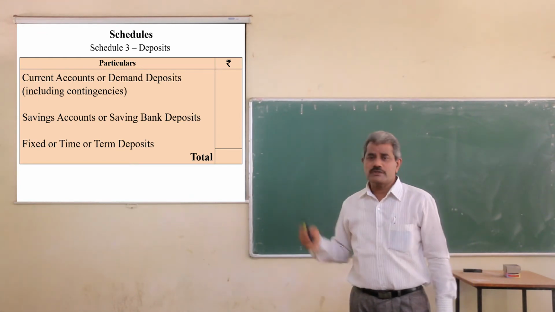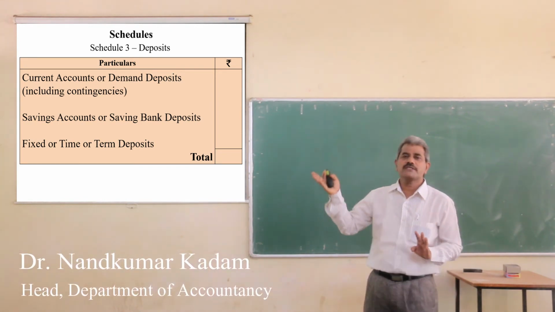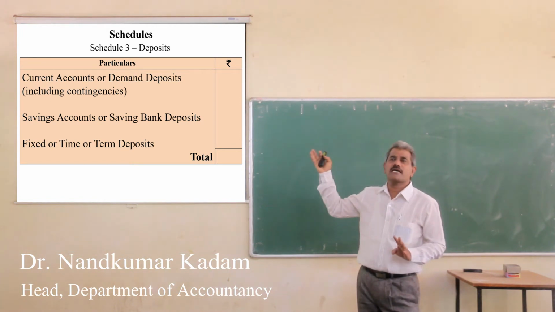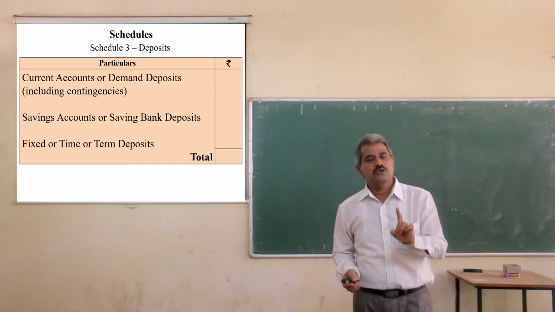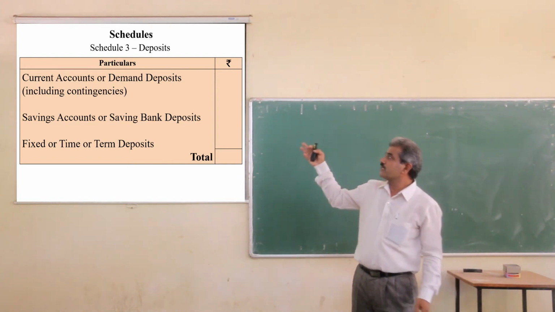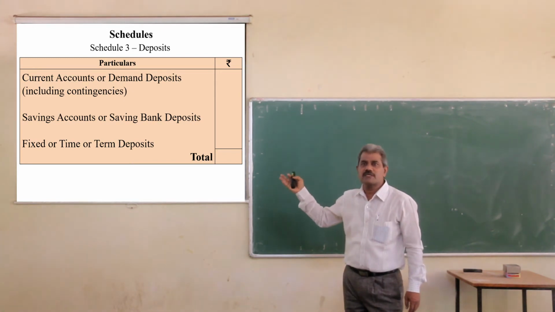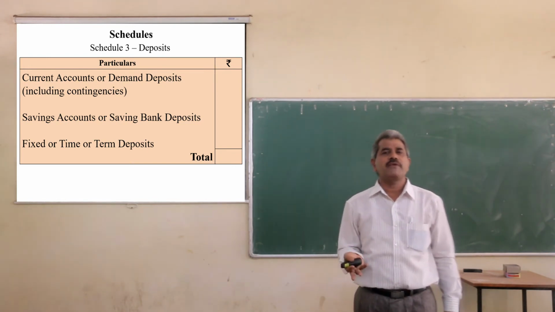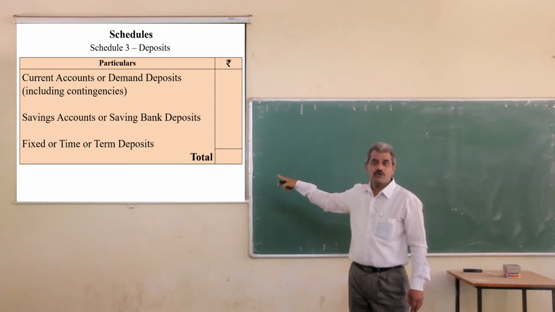Third schedule is deposits. You know there are three types of deposits: current deposits, saving deposits, and fixed deposits. Current deposits are also called current accounts or demand deposits. It also includes contingencies, so generally it is termed as current and contingencies. Then saving deposits or saving bank deposits or saving accounts, or fixed deposits or term deposits or time deposits, whatever it may be, you have to take here and you have to make the total.